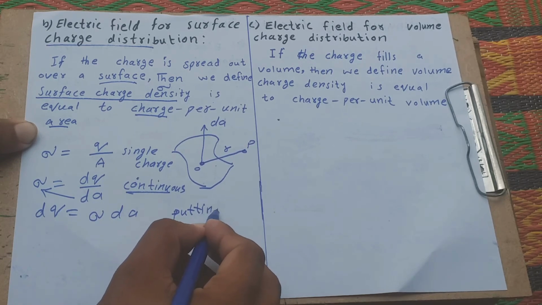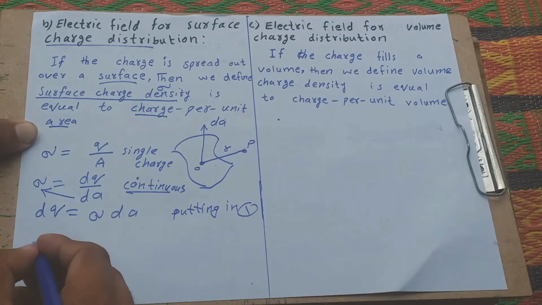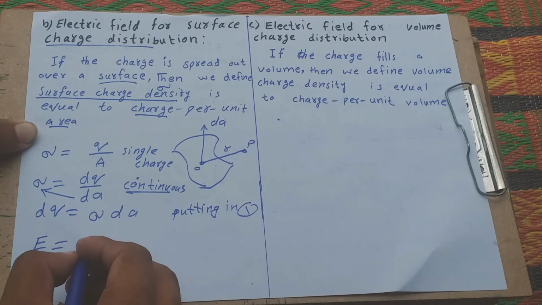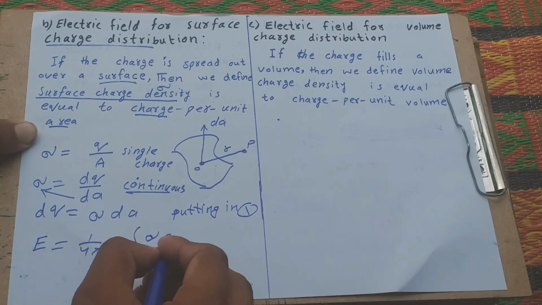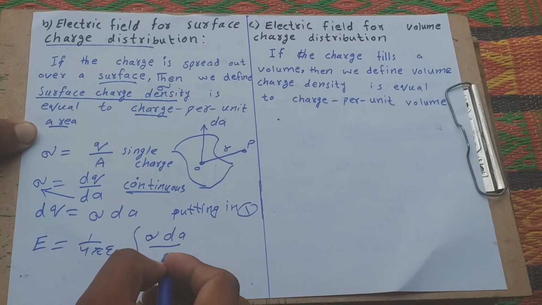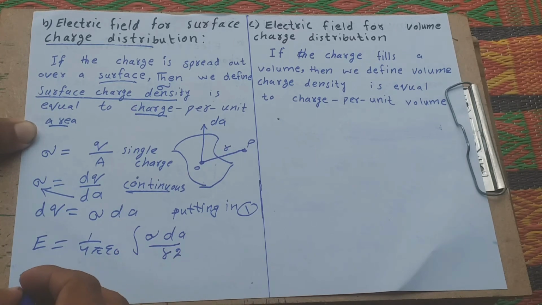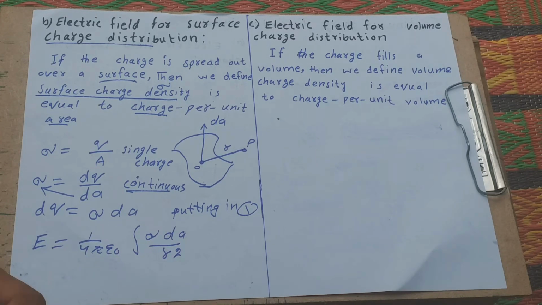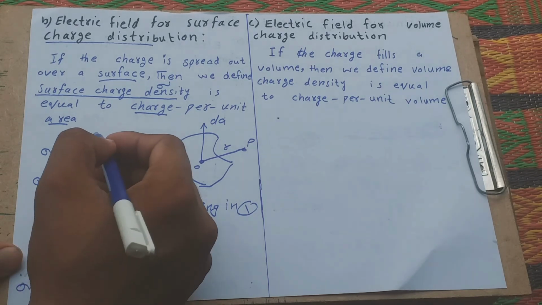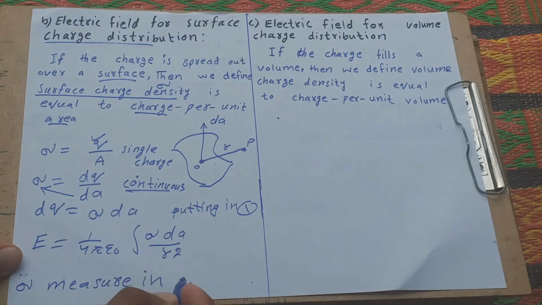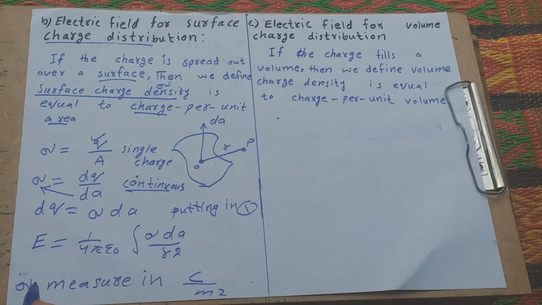Putting this in equation 1, E is equal to 1 over 4 pi epsilon naught, sigma dA over r squared. How do we measure sigma? The unit of q is coulomb and the unit of area is meter squared. Sigma is measured in coulomb per meter squared.